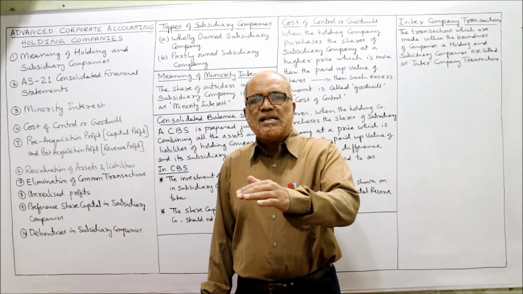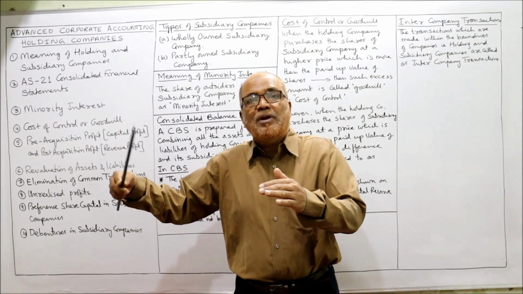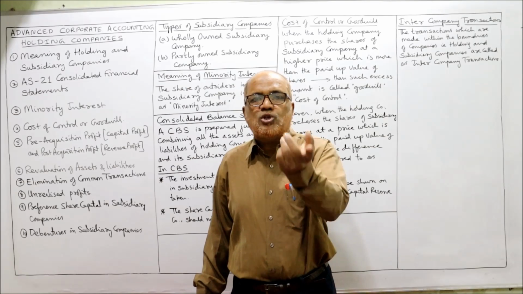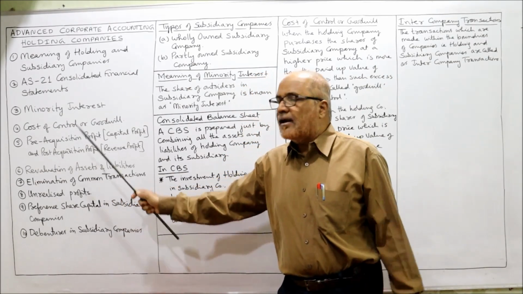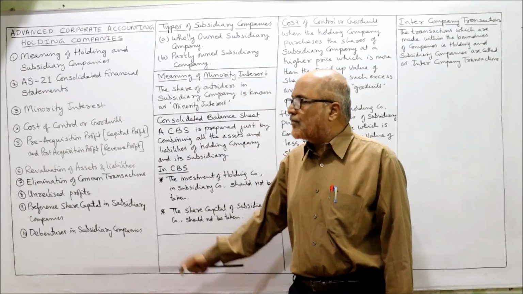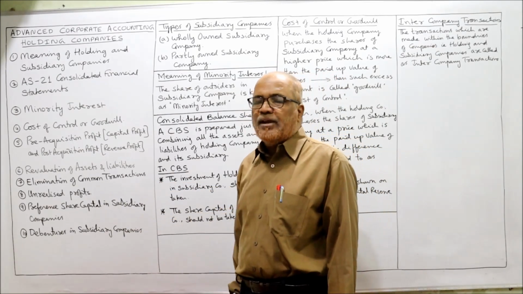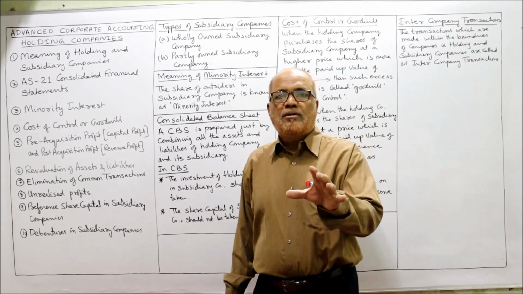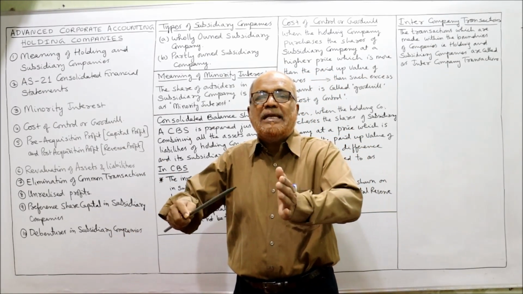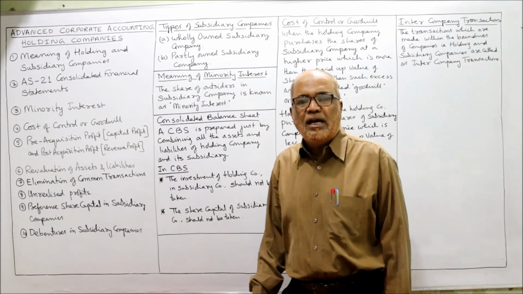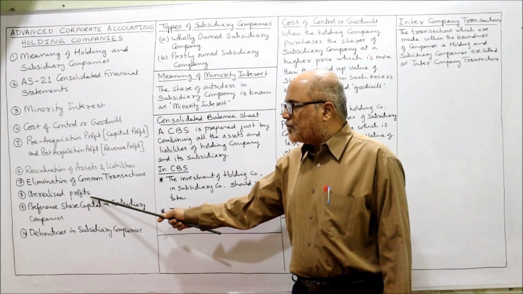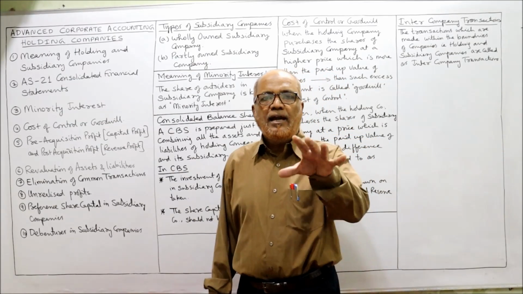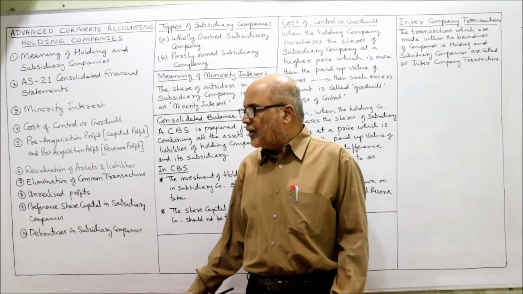Sometimes the assets and liabilities of the subsidiary company have to be revalued, and any profit or loss on revaluation of assets should be considered while calculating cost of control or goodwill. Similarly, elimination of common transactions. These are all the issues which arise whenever we consolidate the balance sheet of holding company and subsidiary company. Unrealized profit. All these issues I'll explain to you briefly now, and in detail while doing the problem.